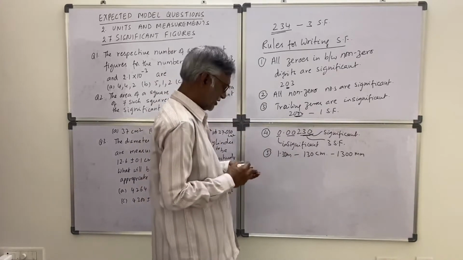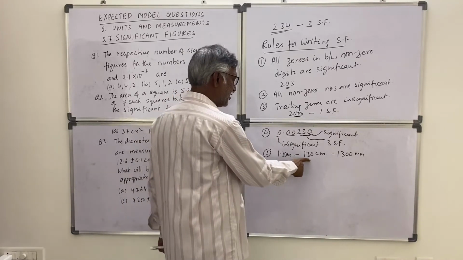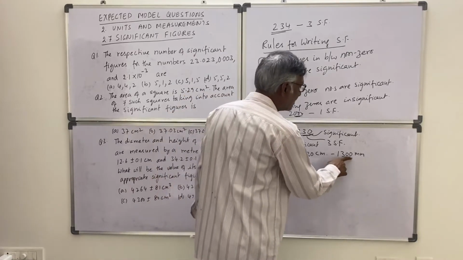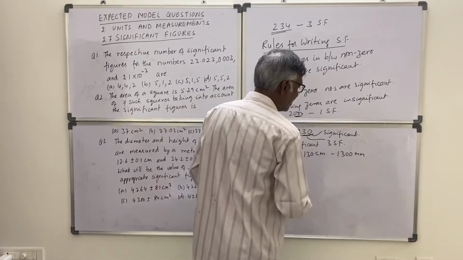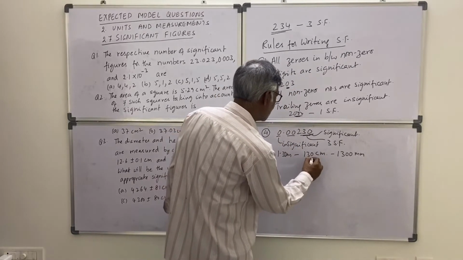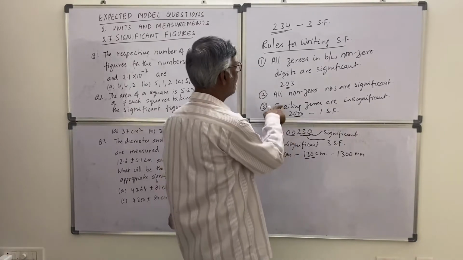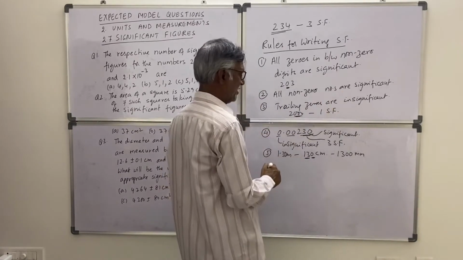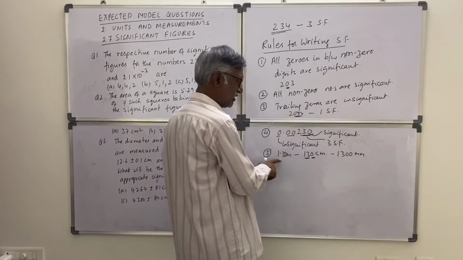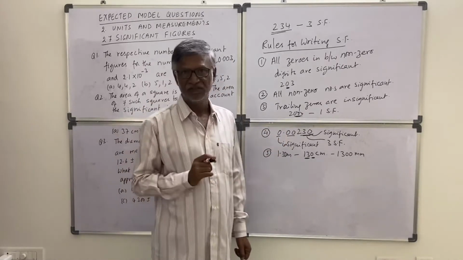Even if I am converting 130 centimeters, 3 digits are there, here 3 digits are there. But here 1300 millimeter is there. So actually in this number also this is not significant. These 2 digits are significant. The trailing zeros are insignificant. So here 2 significant figures, here 3 significant figures. So conversion should not change the significant figures.